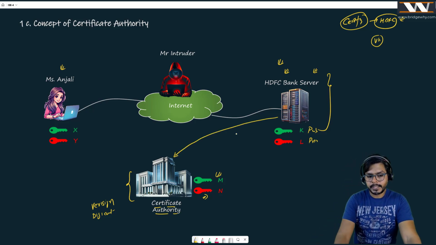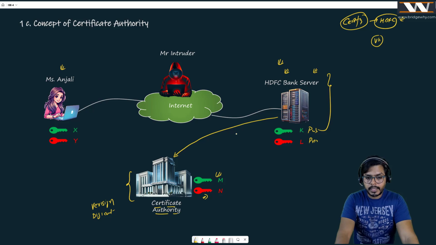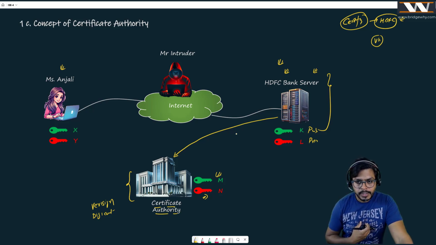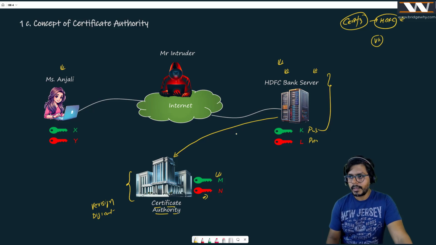Maybe this is DigiCert. Suppose the HDFC Bank server is saying, you are the most trusted name on the internet. I have heard about you a lot. Can you give me a certificate which proves that I am the HDFC Bank server? And the certificate authority is going to say, absolutely, this is my job.